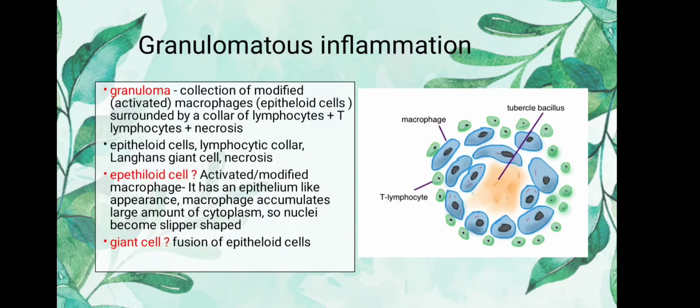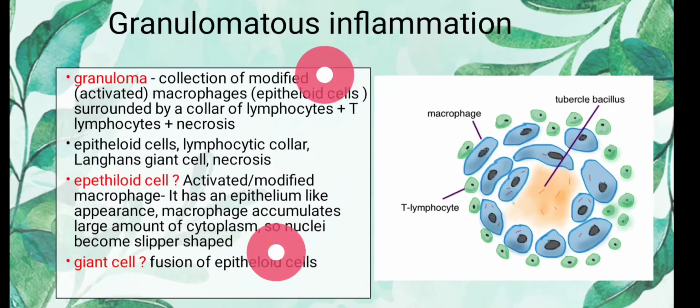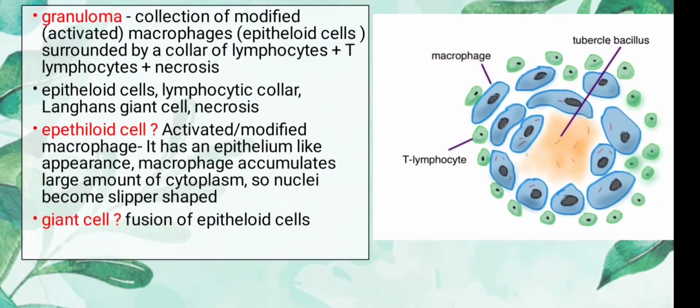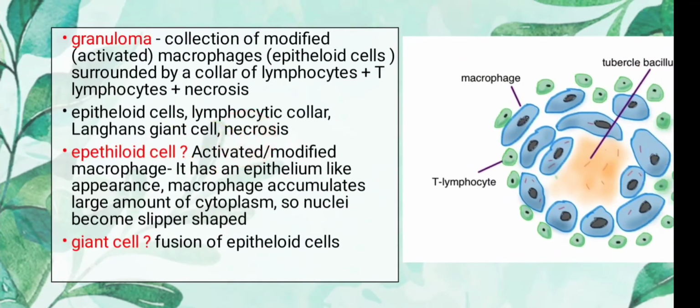Now let's talk about granulomatous inflammation. What is a granuloma? A granuloma is a collection of modified or activated macrophages known as epithelioid cells, surrounded by a collar of lymphocytes, plus T lymphocytes, plus necrosis. So when we say granuloma, we mean that epithelioid cells, a lymphocytic collar, Langerhans giant cells and necrosis are present. So what is an epithelioid cell?